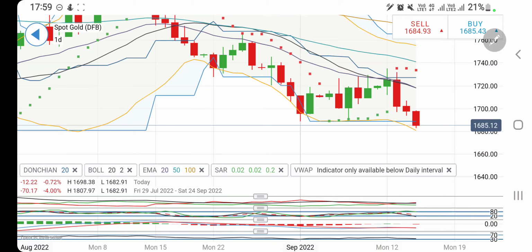Possibly it may try to achieve those lows and try to reverse a little. In fact, 1670 levels it can achieve and try to reverse a little. So be careful of the 1670 to 76 zone. Yes, it has the potential to drop till there, but please enter at the right time.